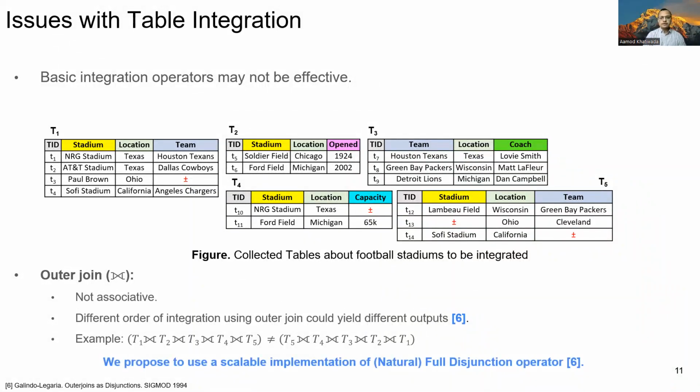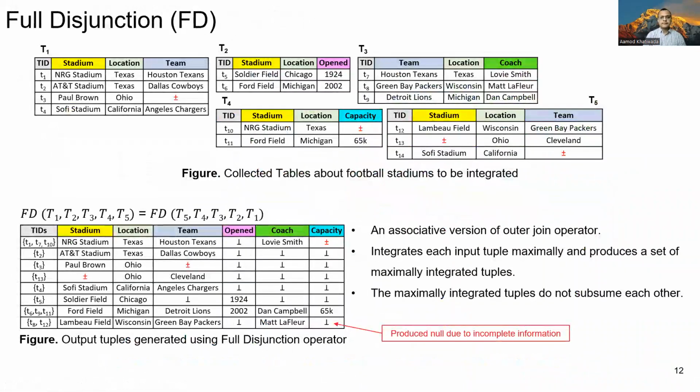Therefore, in this work, to integrate the discovered tables, we propose to use a scalable implementation of the full disjunction operator that was developed in the 90s and used to integrate relational tables. Now I will briefly explain the full disjunction operator. Full disjunction is an associative extension of the outer join operator that integrates the input tuples in a holistic way so that the order of integration does not matter.